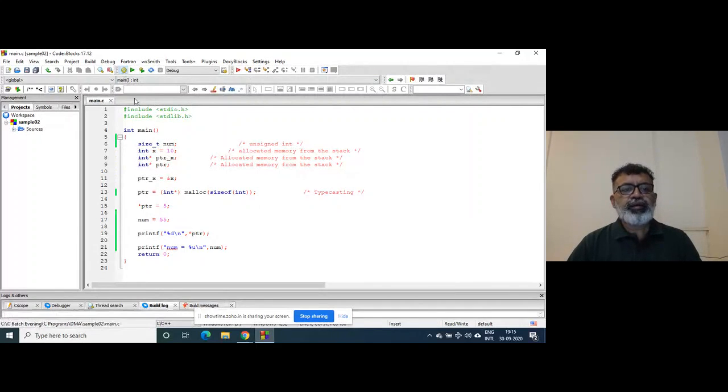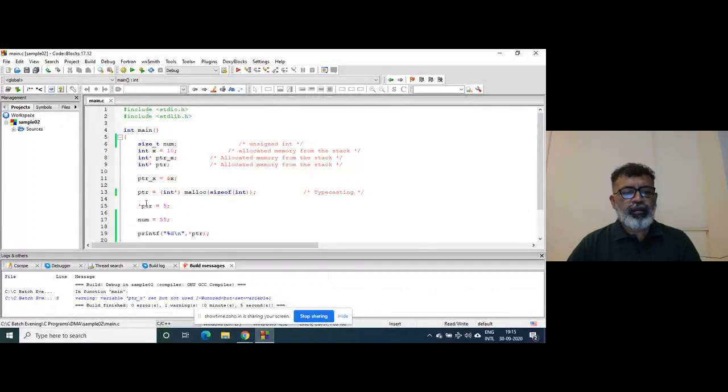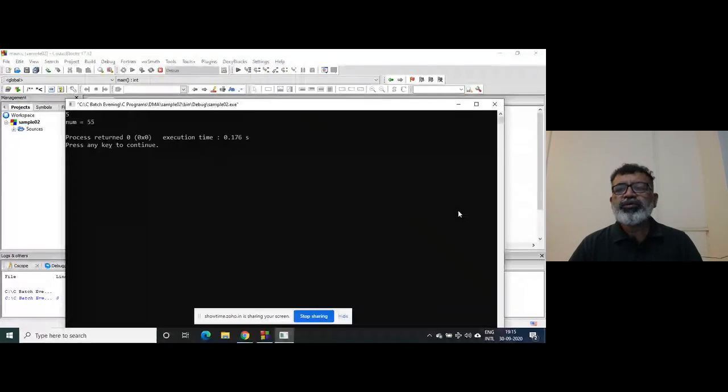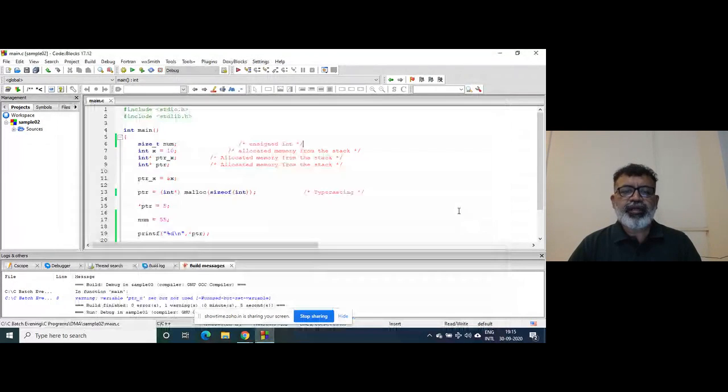If I compile this program and run this, it will print num is equal to 55, right?